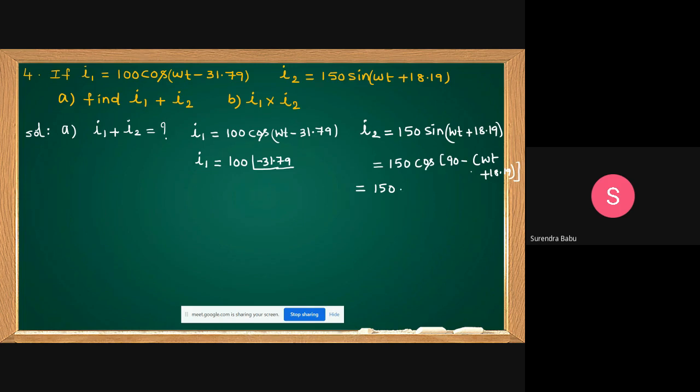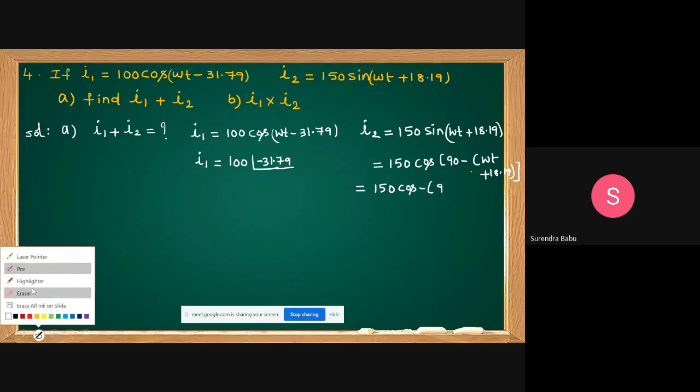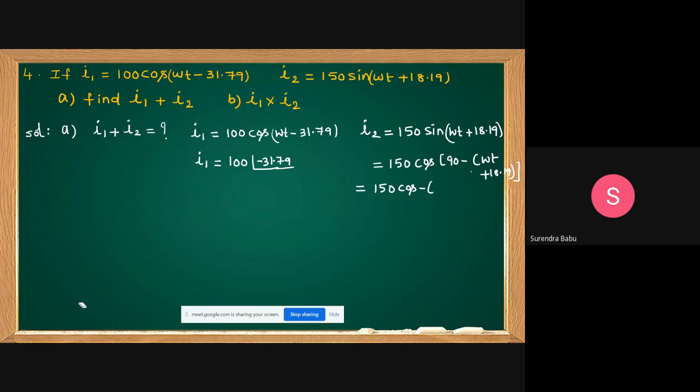If you take the cos of minus omega t plus 18.19 minus 90, is it correct? Cos of minus theta is cos theta.